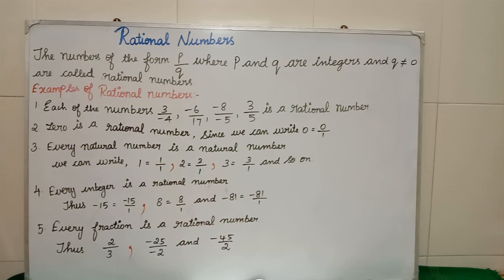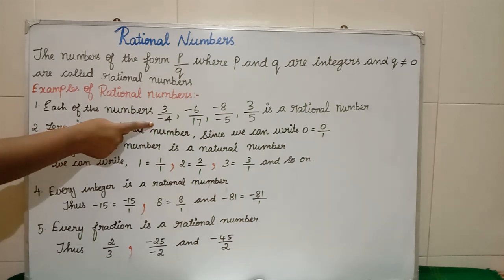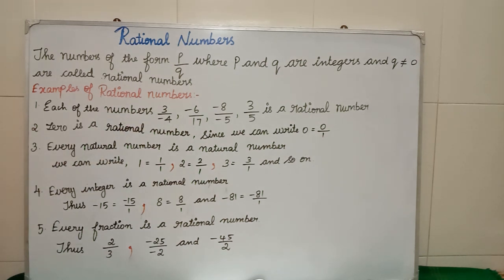Let us see now what are the examples of rational numbers. If you see these numbers, 3 by -4, -6 by 17, -8 by -15, 3 by 5 are all what? Rational numbers. If you take the numerator 3, it is a positive integer. Simultaneously, if you take this -4, what we have learned, -4 means what? It is a negative integer.